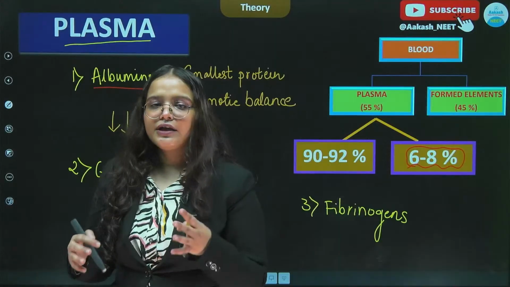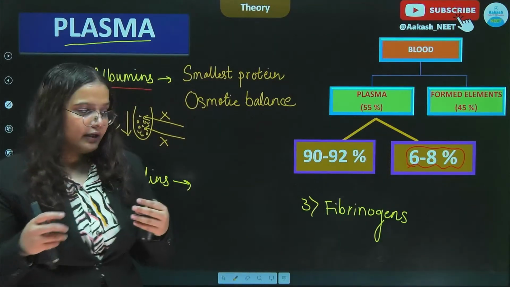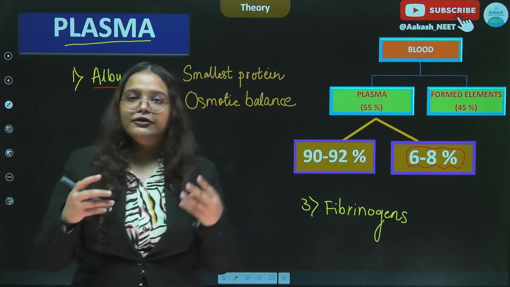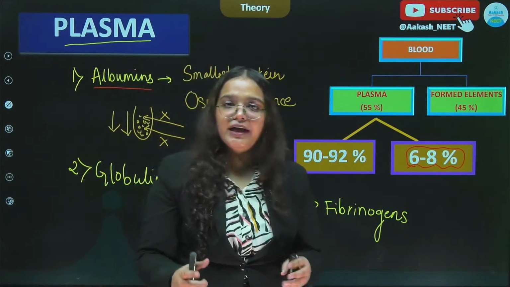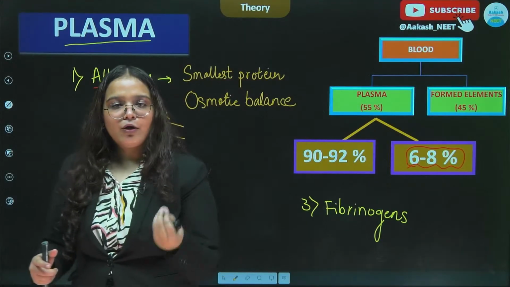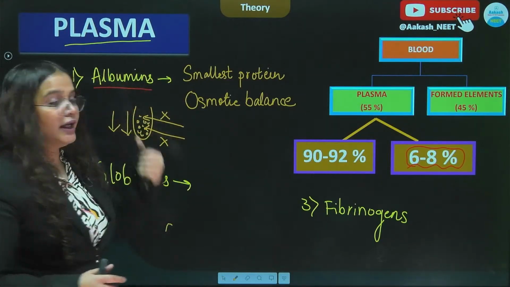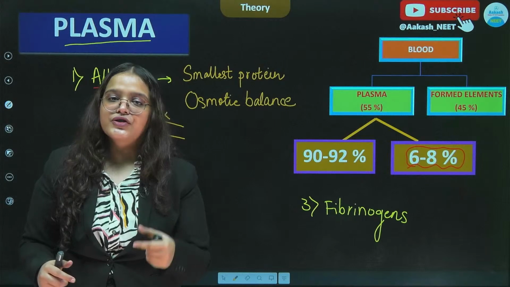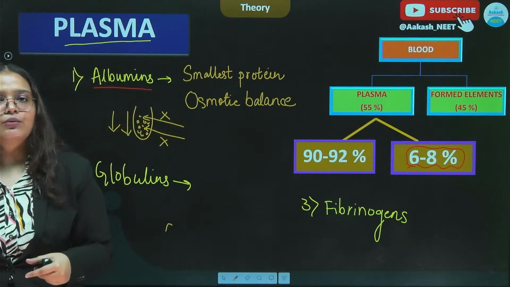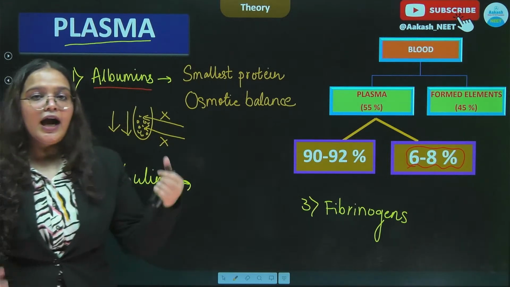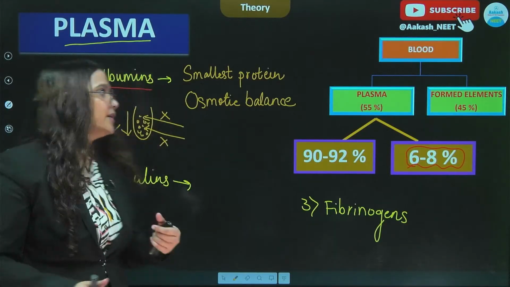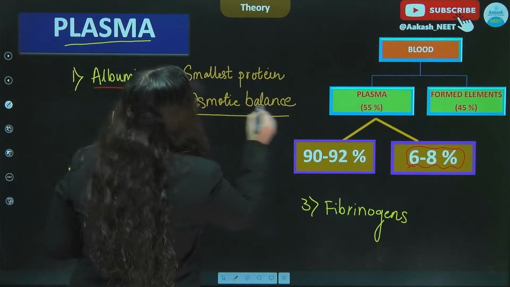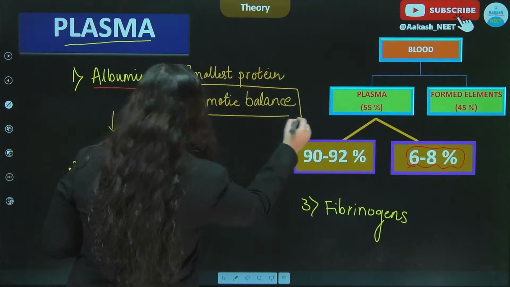So in many conditions you will feel, many conditions as in जहाँ पे liver damaged है या kidney में problem है, there are painless swellings which is also known as oedema in our body, because उस केस में albumin का concentration हमारे blood में बहुत कम हो गया है, and that is why our tissues have started retaining more water. All right, so this helps in osmotic balance, which is very important.